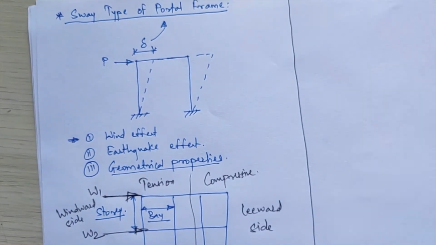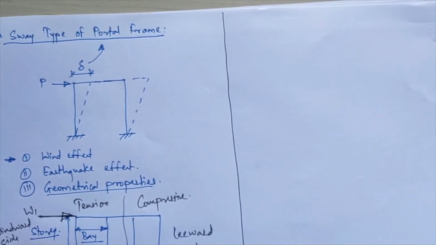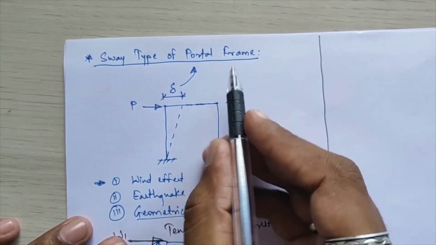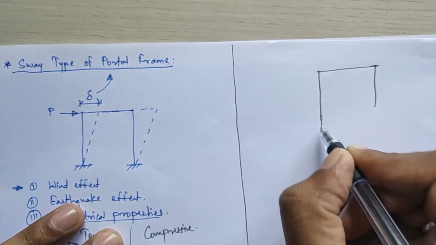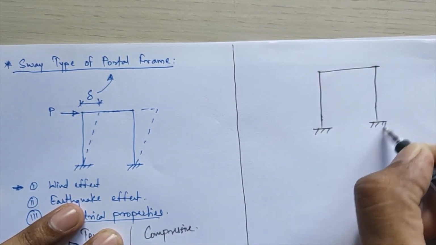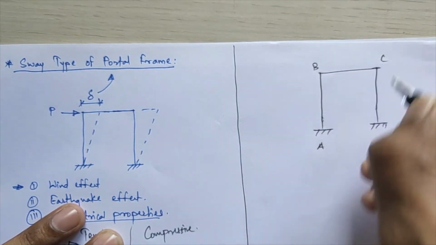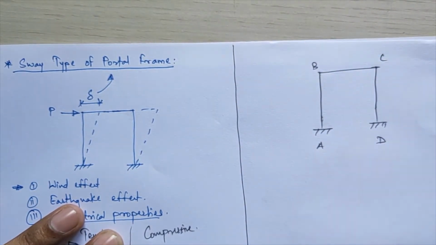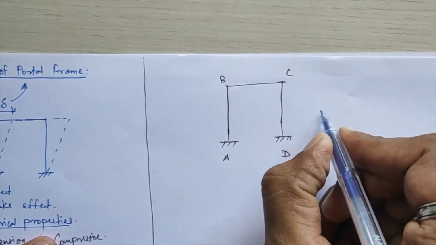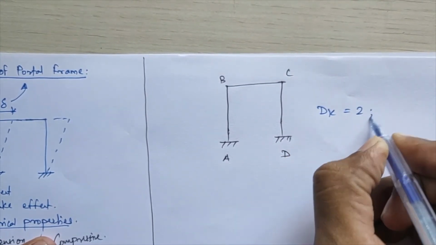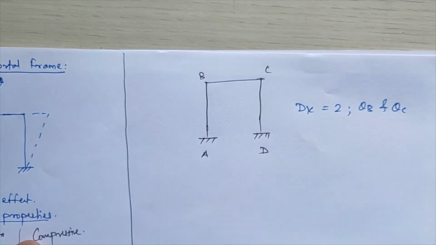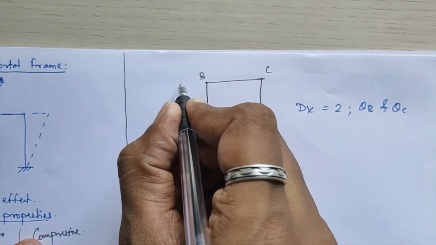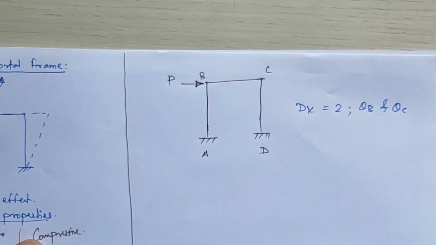Considering the degree of kinematic indeterminacy, if I consider this example, frame A, B, C and D, normally we calculate the degree of kinematic indeterminacy for such a frame as equal to 2, those are theta B and theta C. This is your non-sway frame. But if I apply a lateral load of amount P to this frame at joint B, what will happen?